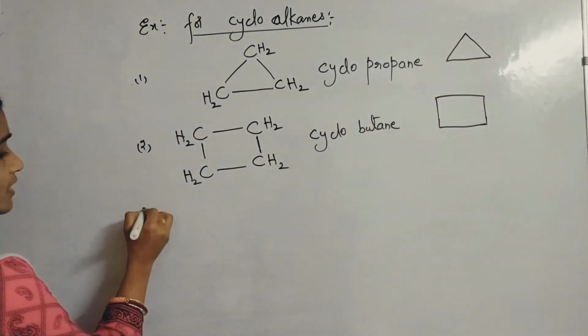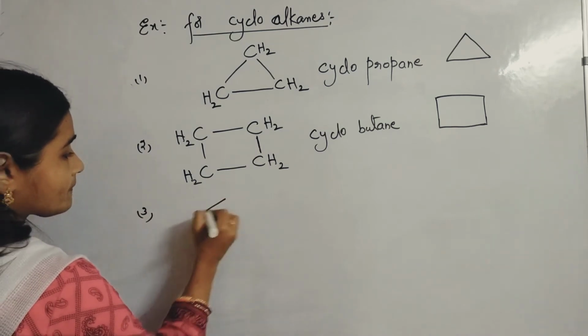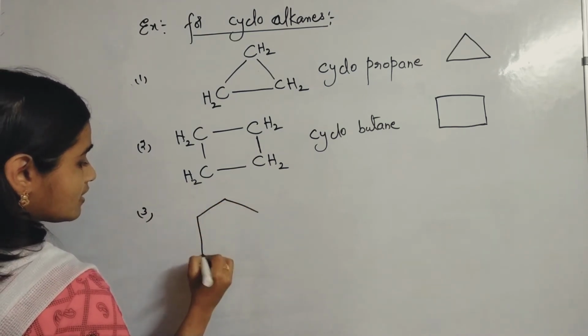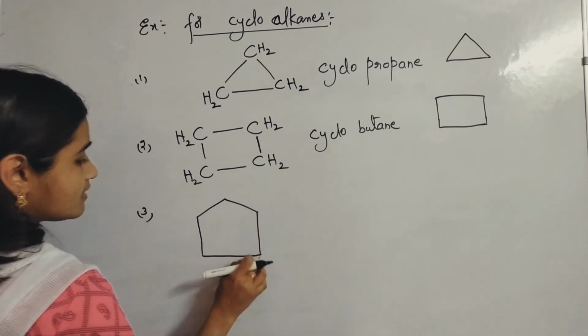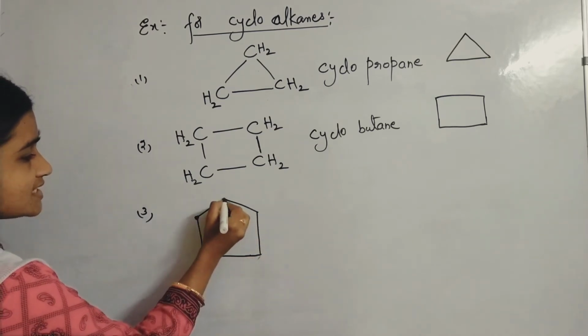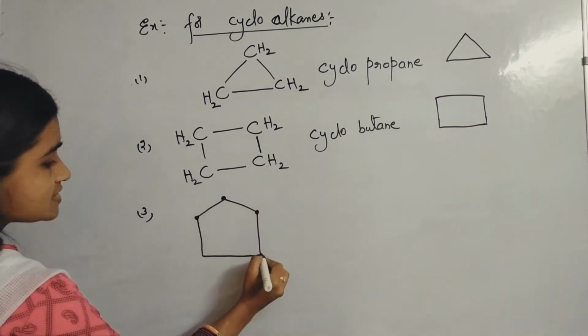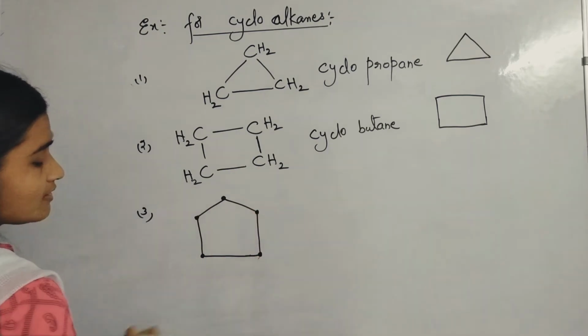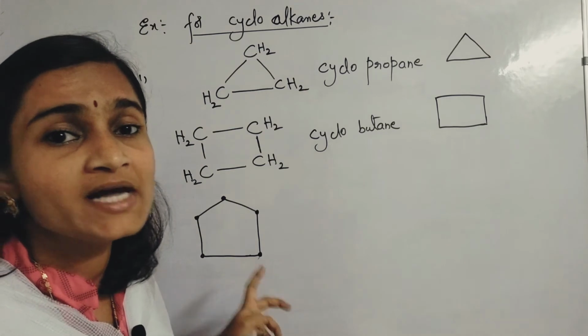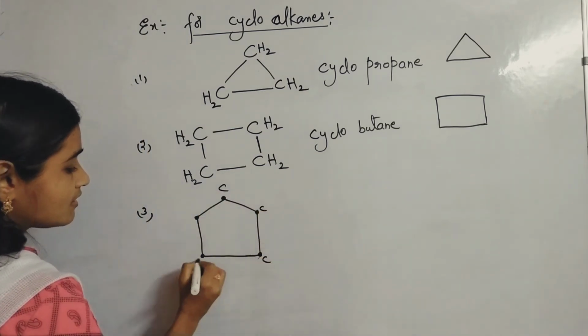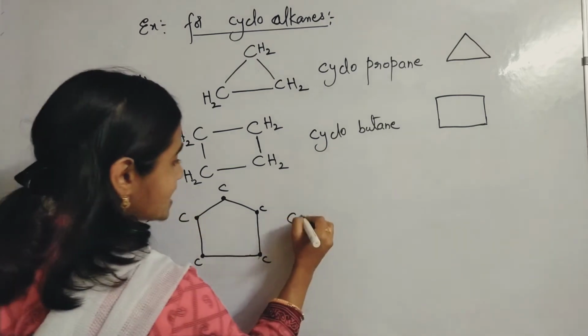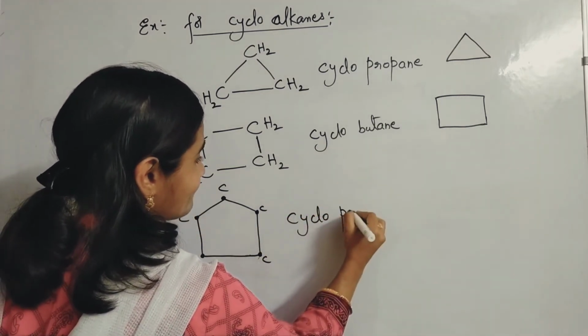Even you can take cyclopentane. Directly I am drawing the cyclopentane structure. 5 carbon atoms. All the vertices of this geometrical figure will be carbon atoms. Now here 5 carbons are there, so it is called as what? Cyclopentane.